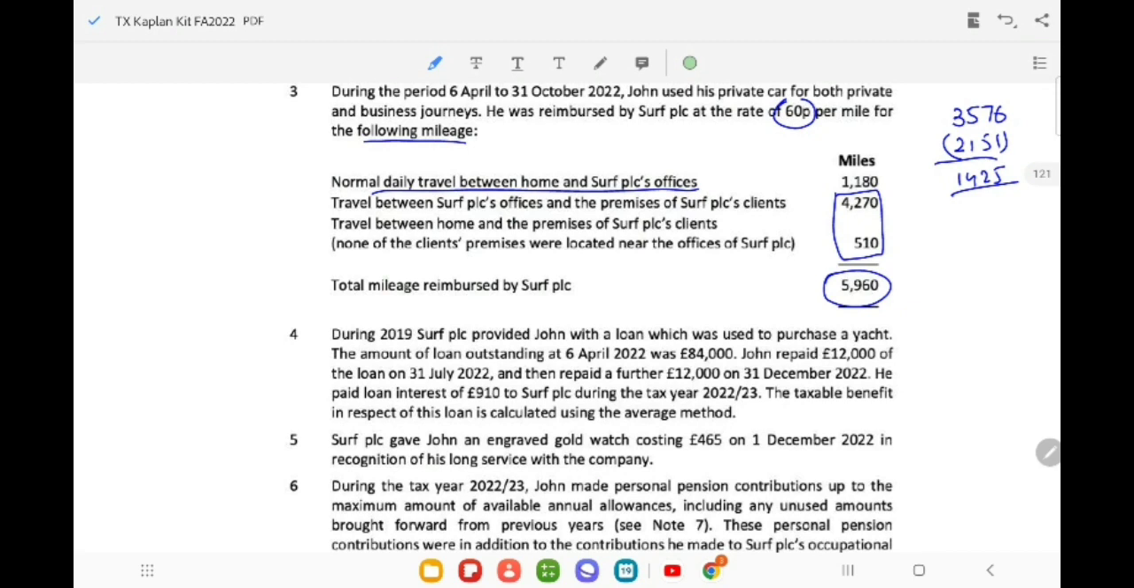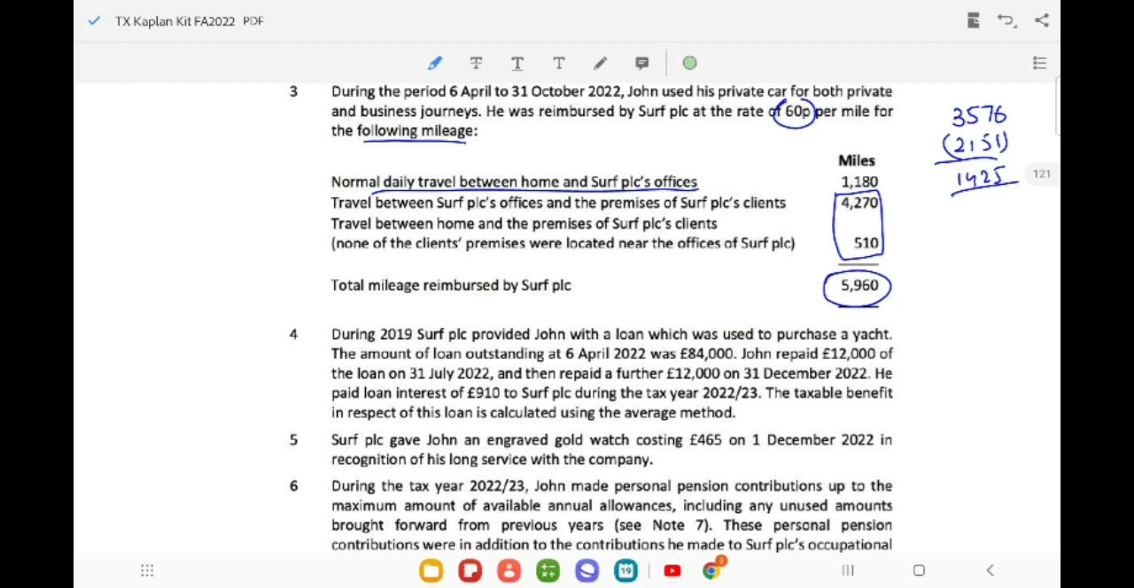Then during 2019, SURF PLC provided John with a loan which was used to purchase a yacht. The amount of loan outstanding at 6 April 22 was 84,000. John repaid 12,000 of the loan on 31st July 2022 and then repaid a further 12,000 on 31st December 2022.